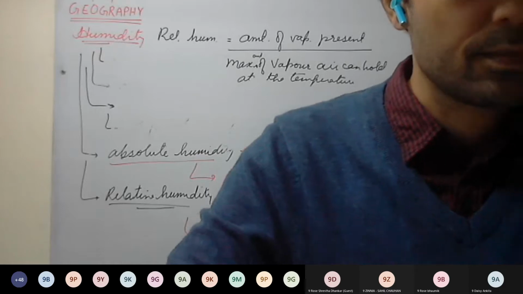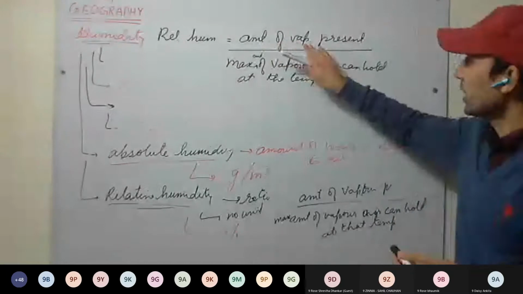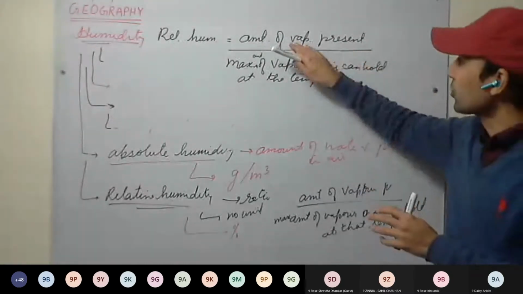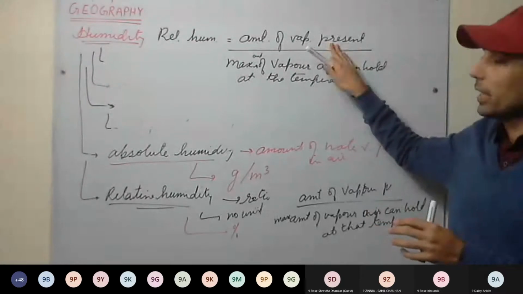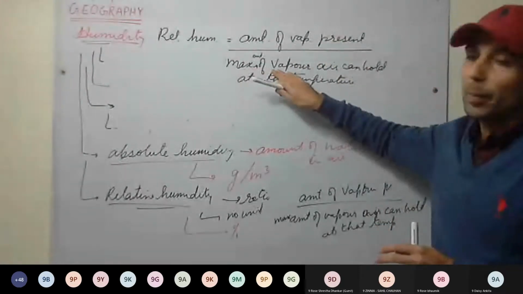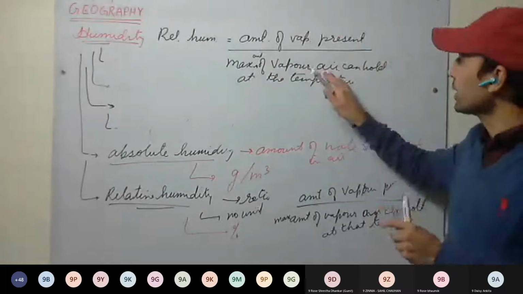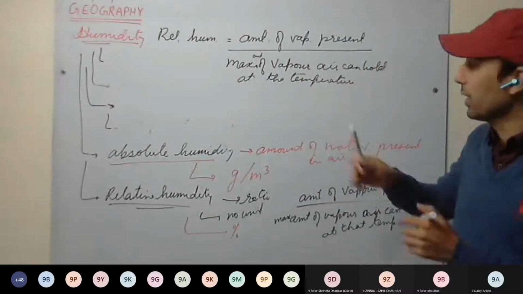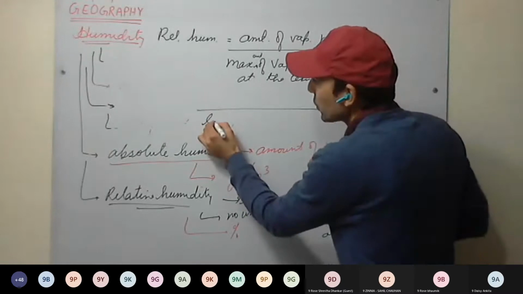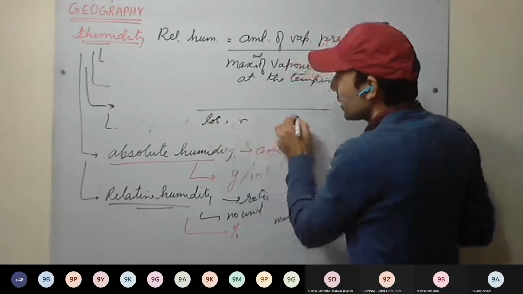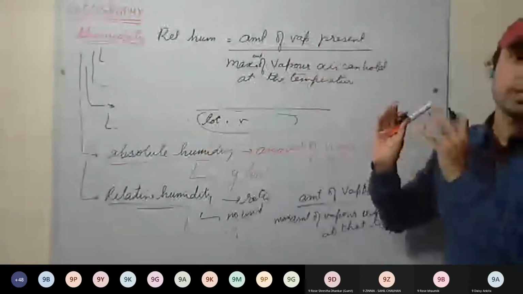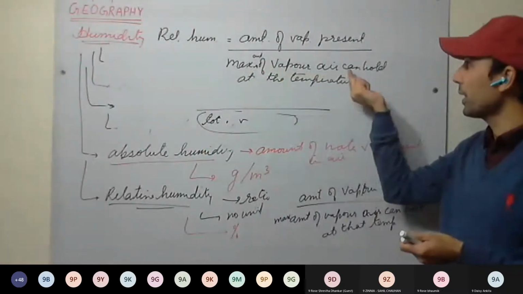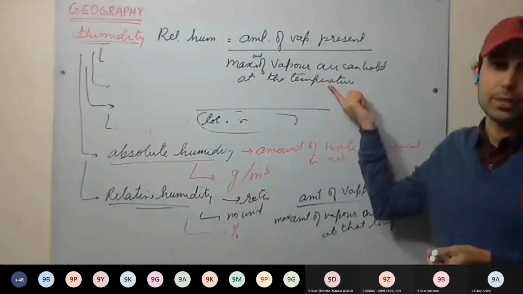Okay. So see here, relative humidity: what is the actual amount of vapor present in air, to the maximum amount, that is, the total amount of vapor that air can hold at that particular temperature. So in the denominator will be the maximum amount of vapor air can hold at that particular temperature.